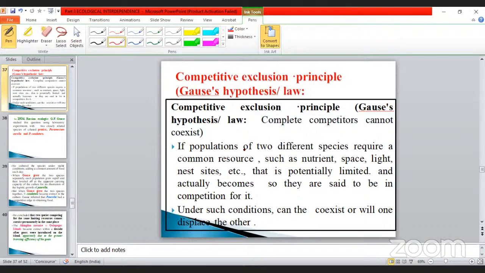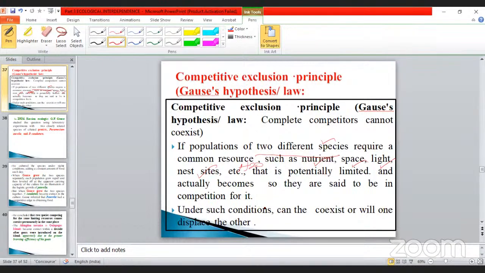See here, if populations of two different species require a common resource, take the example of water as a common resource. Such resources include nutrients, space, light and also nest sites, and you can add water. If the resource is potentially limited, and actually becomes so, they are said to be in competition for it.